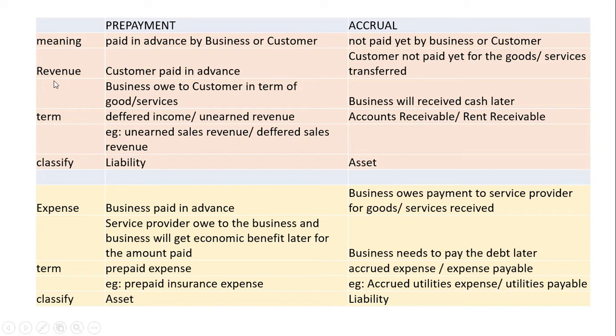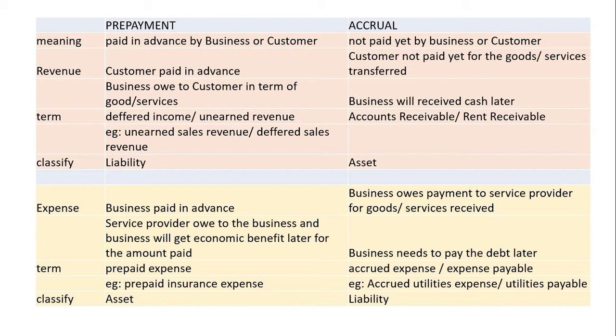Now we go to the revenue part first. For revenue, prepayment means that the customer paid in advance. As a result of that, the business owes the customer in terms of goods or services.